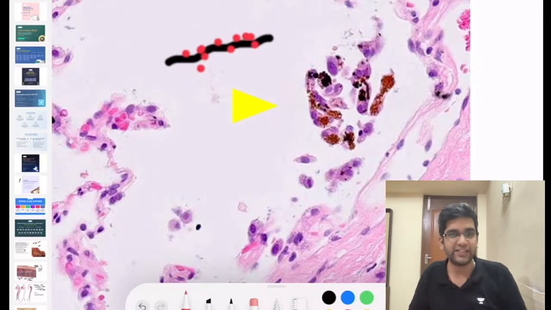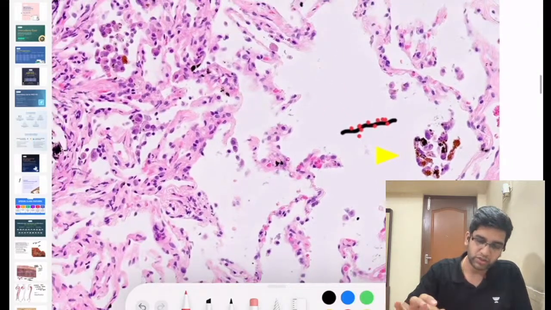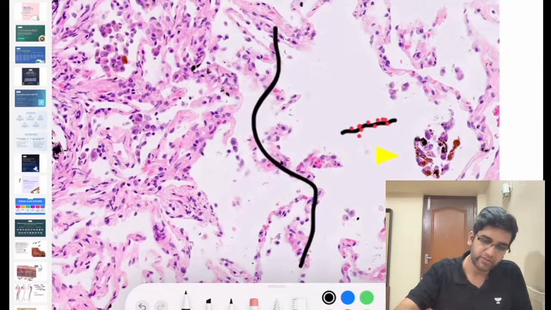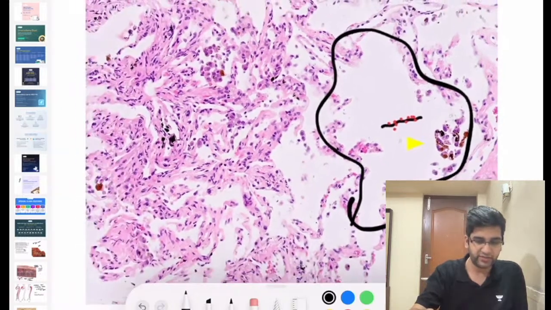And it's a very tiny finding, right? Okay, I'll just ask you a different thing. What do you think this is? What do you think this entire thing is? This entire structure, what do you think that is?